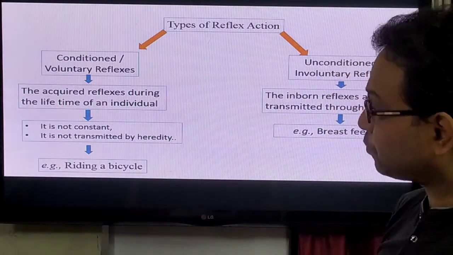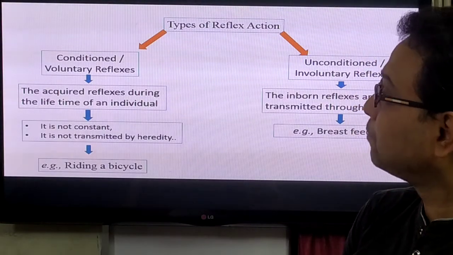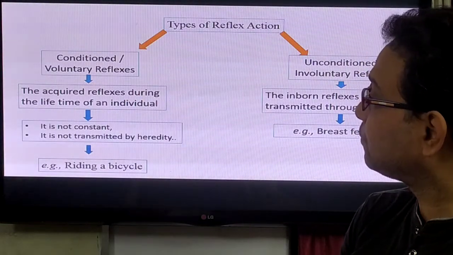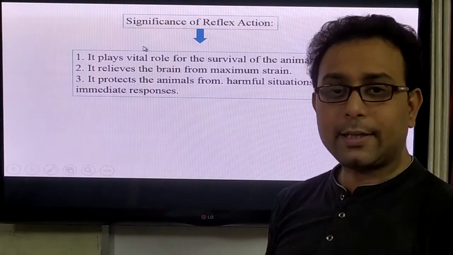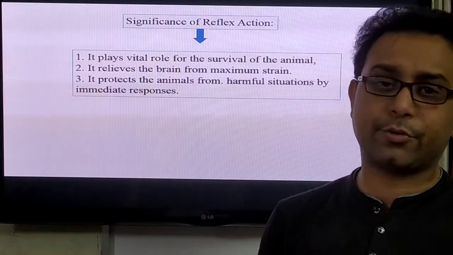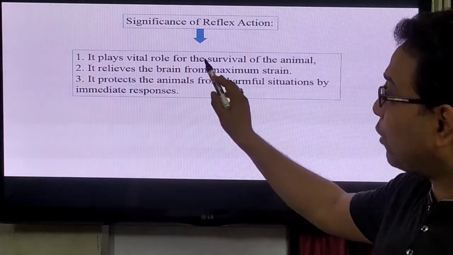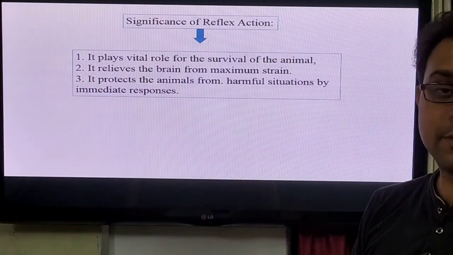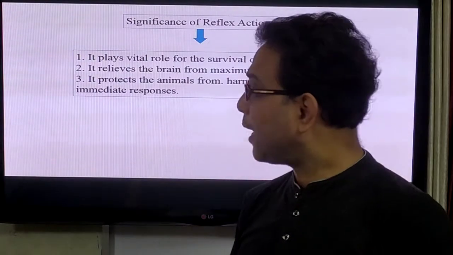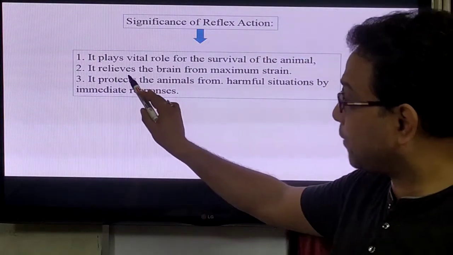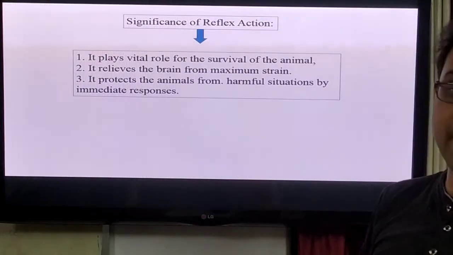Now, another important piece of information is the significance of reflex action. Why is it important to you? Number one, it plays a vital role in the survival of animals. Reflex action helps animals in different ways. Another one, it relieves the brain from maximum strain.